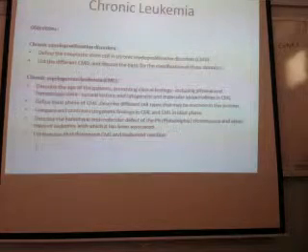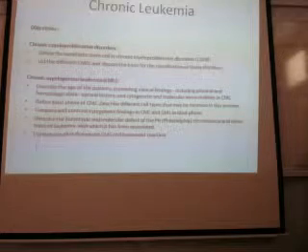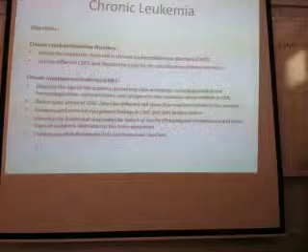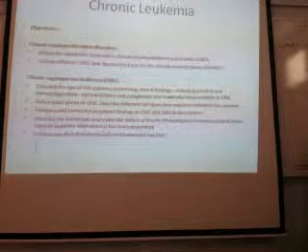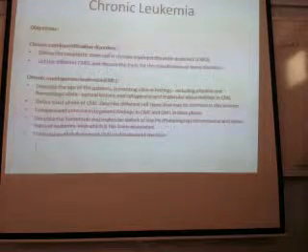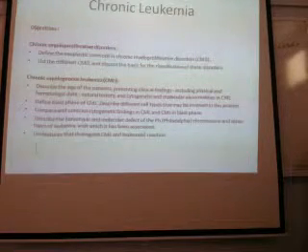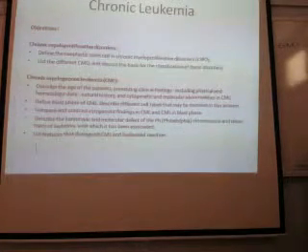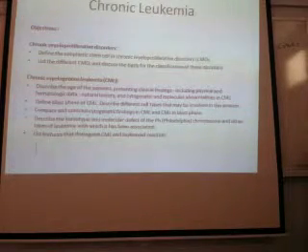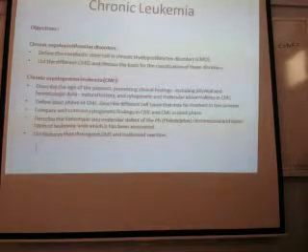Chronic means of long duration, myelo means of myeloid series, proliferative means proliferation of this series, disorder means there is some abnormality. Is it clear? In this, you have few diseases. Out of that, in your objective, only CML is there in lecture. So we are going to discuss broadly what is chronic myeloproliferative disorder and some details about CML.